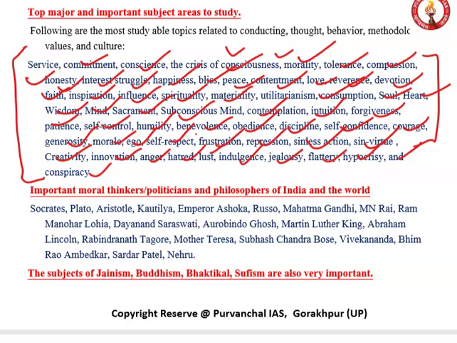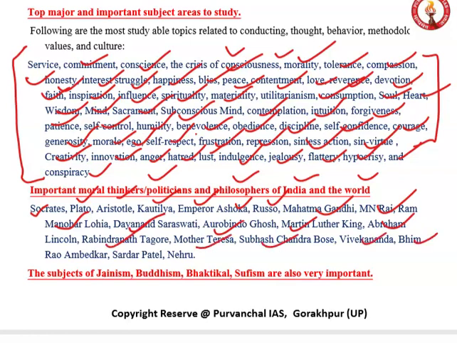Okay, the next list is of thinkers, politicians and philosophers from India and the world both: Socrates, Plato, Aristotle, Kautilya, Emperor Ashoka, Rousseau, Mahatma Gandhi, Raja Ram Mohan Roy, Ram Manohar Lohia, Dayanand Saraswati, Aurobindo Ghosh, Martin Luther King, Abraham Lincoln, Rabindranath Tagore, Mother Teresa, Subhash Chandra Bose, Vivekananda, Bhimrao Ambedkar, Sardar Patel, and Nehru.